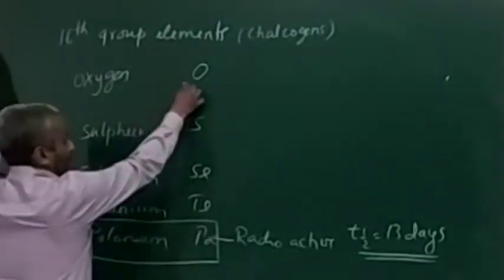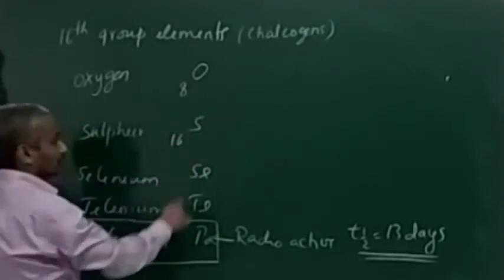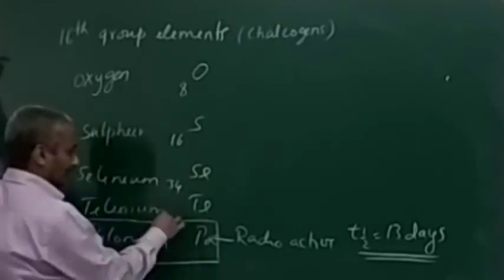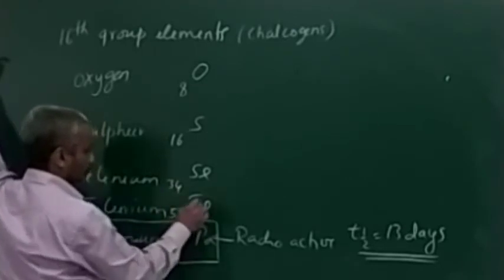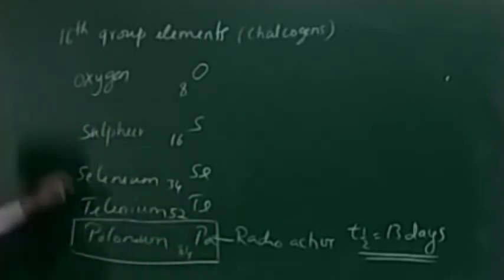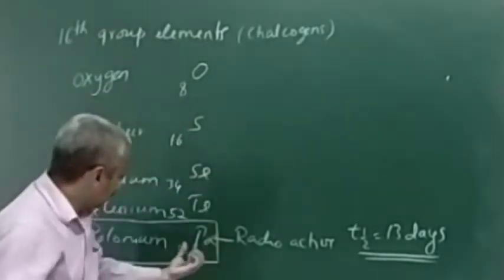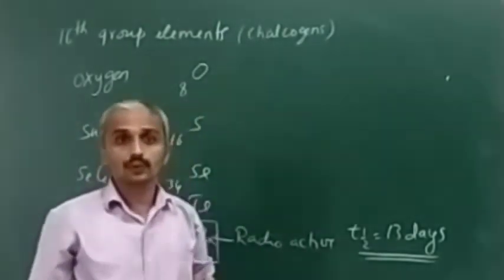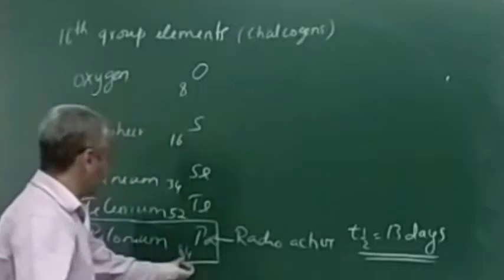The oxygen atomic number is 8. Add 8, 16 will be sulfur. Add 18, 34 will be selenium. Add 18, 52 will be tellurium. Add 32, 84 will be polonium. Because sometimes we may be asked the electronic configuration of polonium. If you know this atomic number, then you can write the electronic configuration using the energy level diagram. So we need this also.